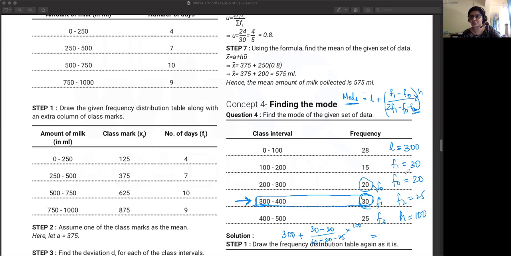Okay, so 366.66666 basically. Some people have mentioned 366.67, 366.7. Okay. Yeah, so that seems to be the answer. So doing the calculation, 30 minus 20, you'll get 10 upon 60 minus 20 is 40. 40 minus 25 is 15 into 100. 2 by 3 into 100, so you'll get 300 plus 66.67. So 366.67 is the correct answer.